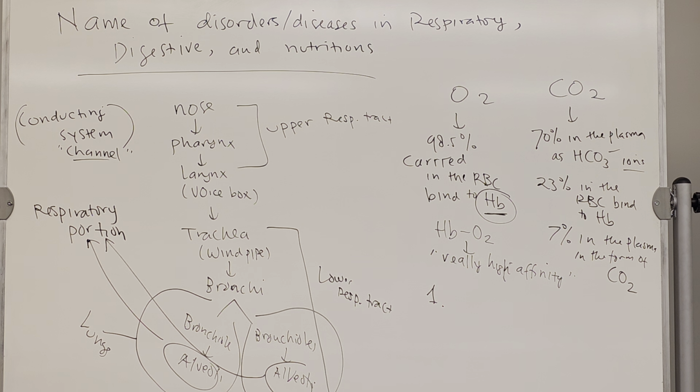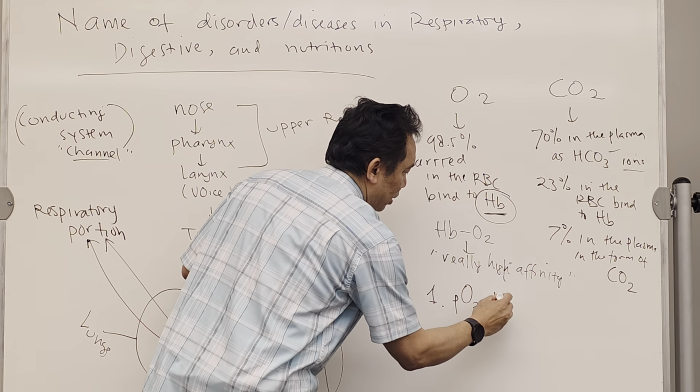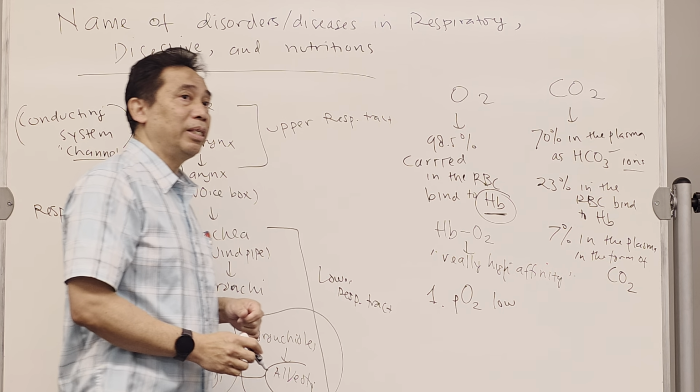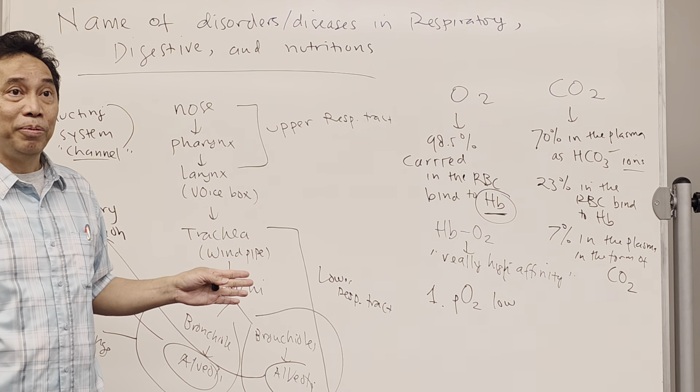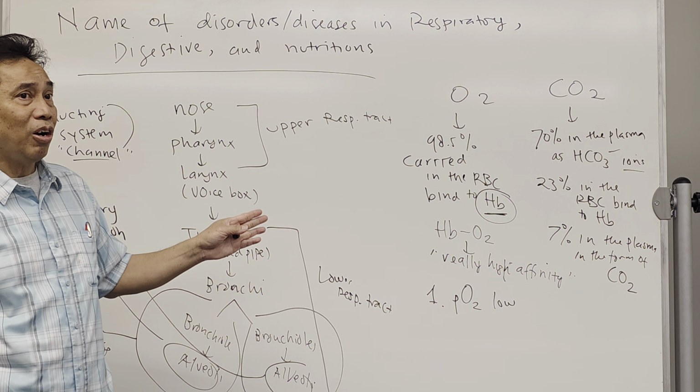The sign of a cell that needs the oxygen is that the cell has a very low oxygen level. So if the cell has a very low oxygen level, then the hemoglobin will release oxygen to that cell.